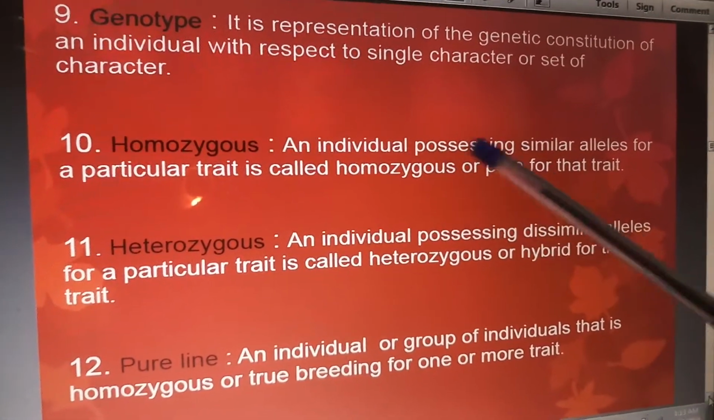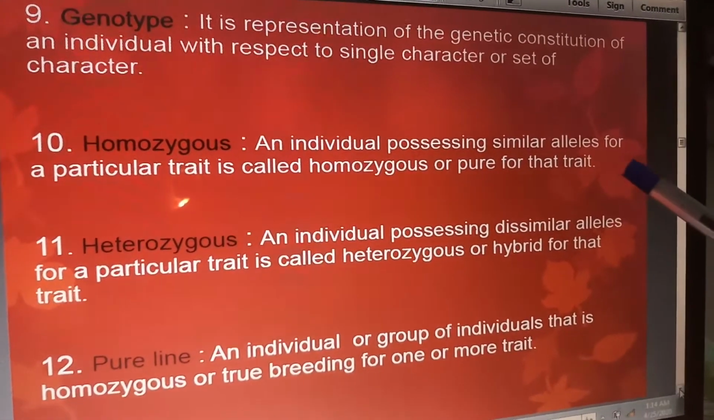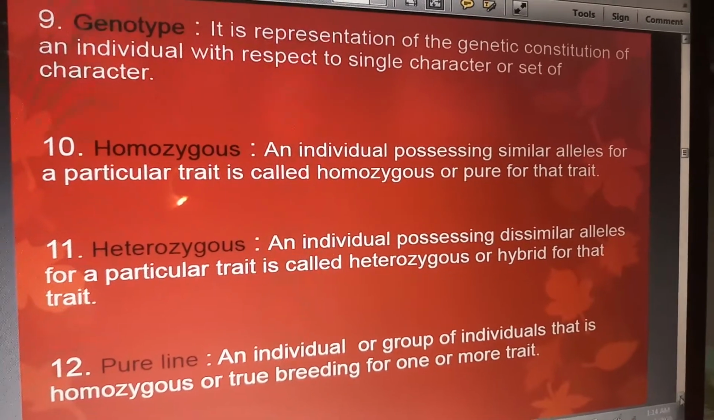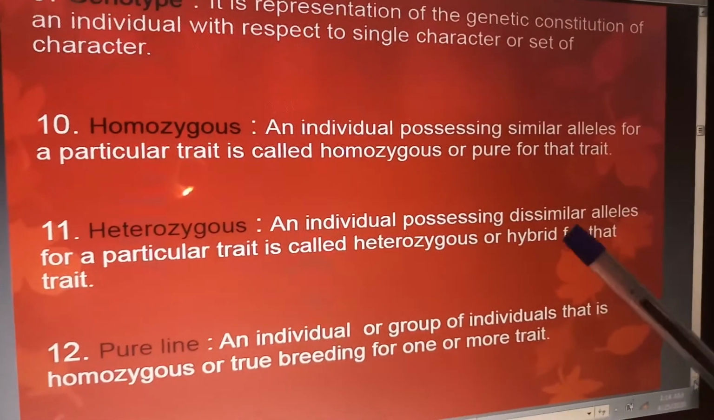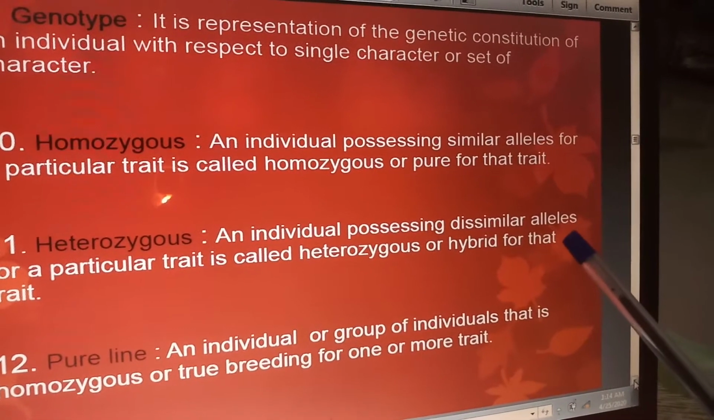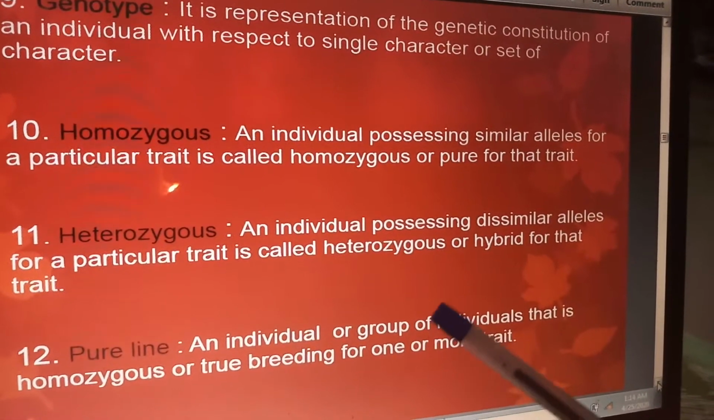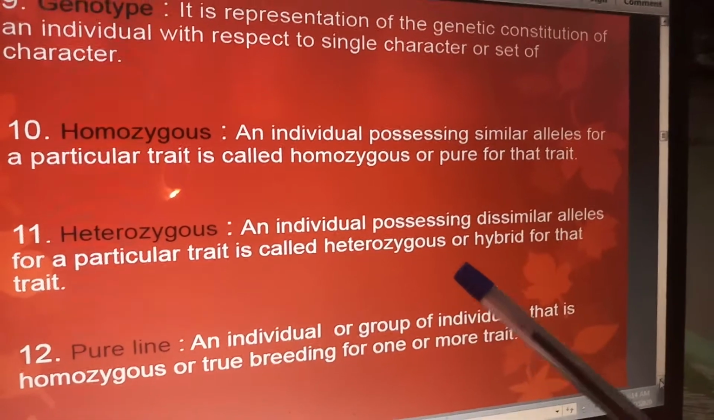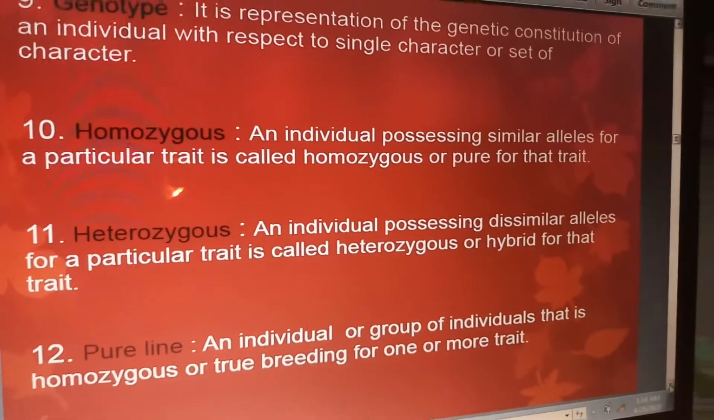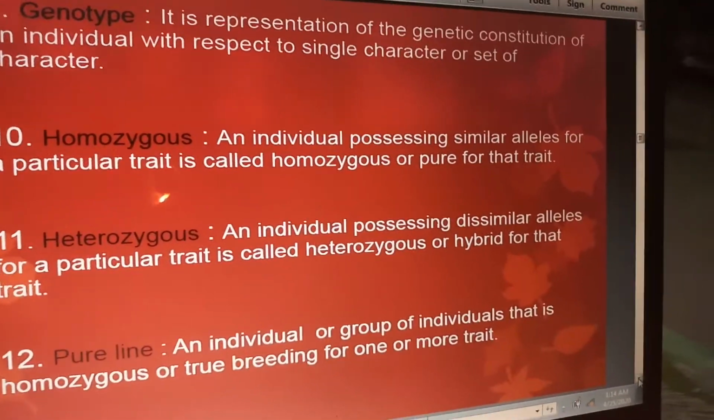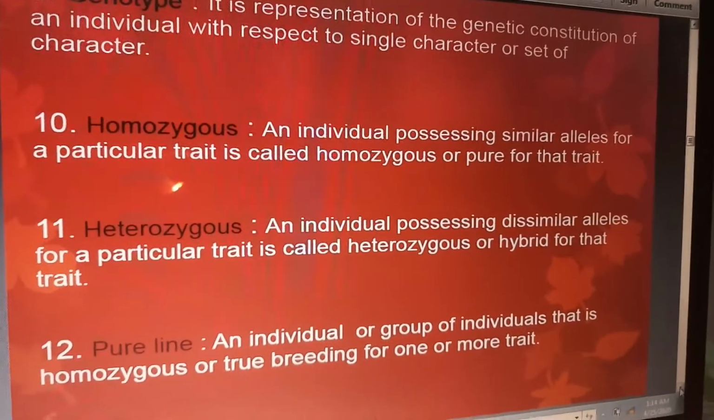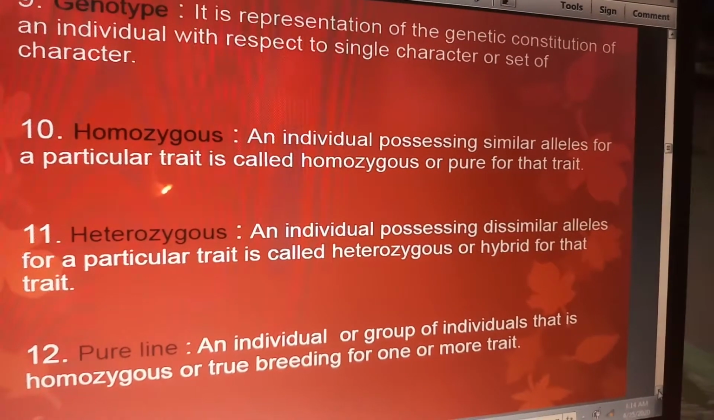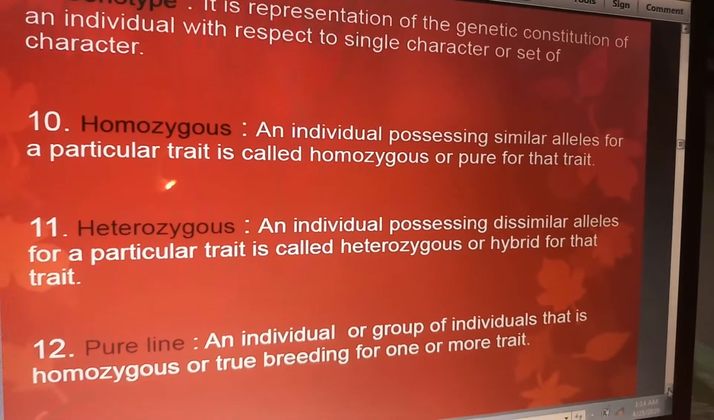Now let us learn homozygous. An individual possessing similar alleles for a particular trait is called homozygous or pure for that trait. Heterozygous, an individual possessing dissimilar alleles for a particular trait is called heterozygous or hybrid for that trait. Homozygous and heterozygous, you should understand these terms. As I told you, if I write capital T small t, then it is heterozygous. But if I write capital T capital T or small t small t, then it is homozygous.